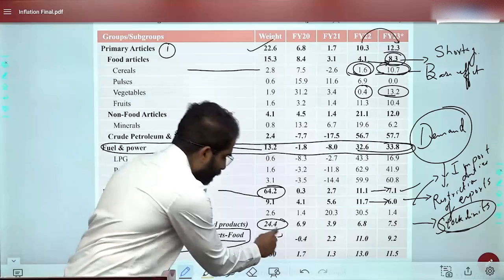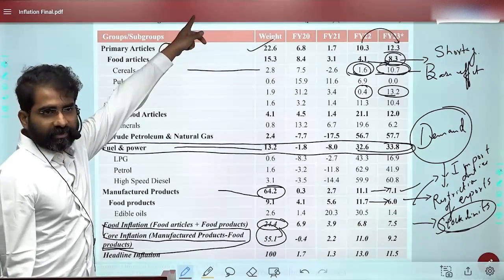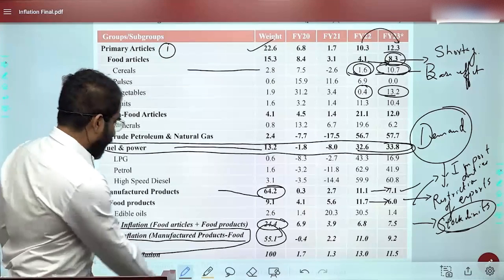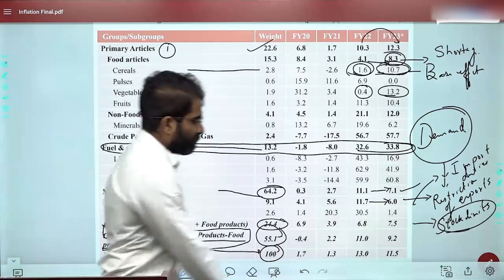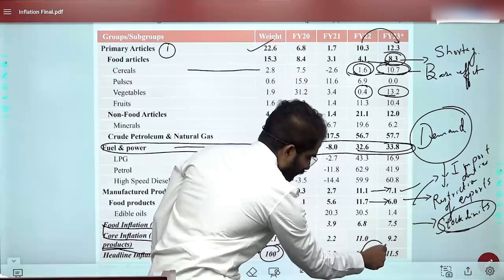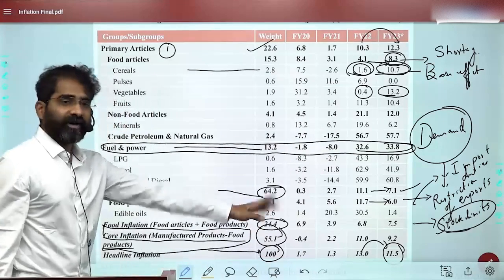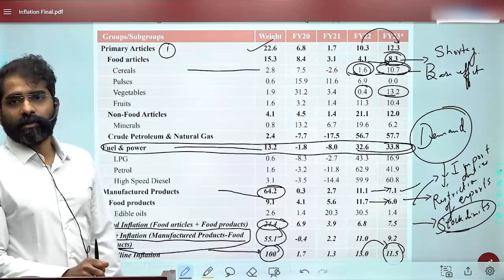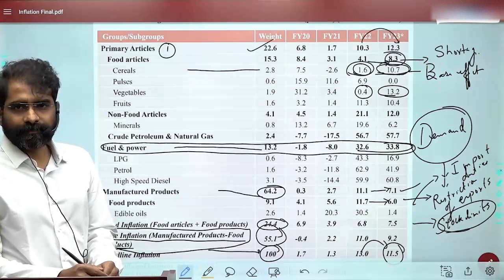Here he has put it at 55.1, as we have seen in the first box. Is this clear? Headline inflation overall, I am taking 100%. You observe that headline inflation slowly started reducing from 13 to 11.5. Is that clear, everybody? Is the speed okay? Yes.